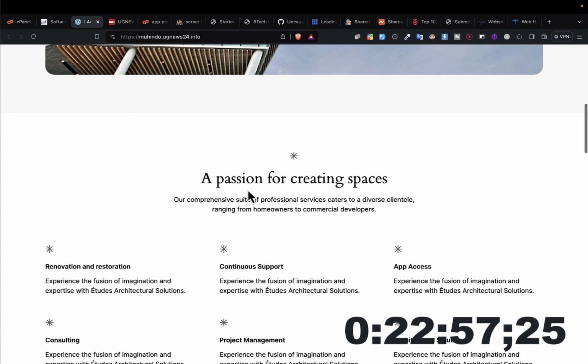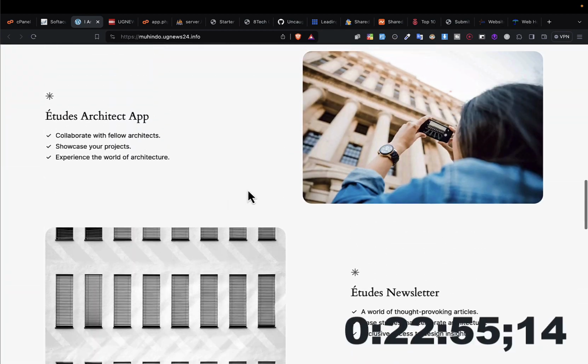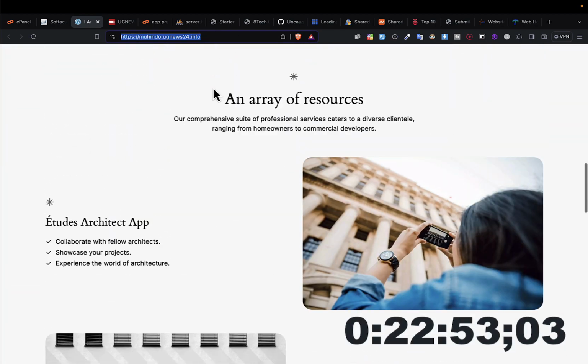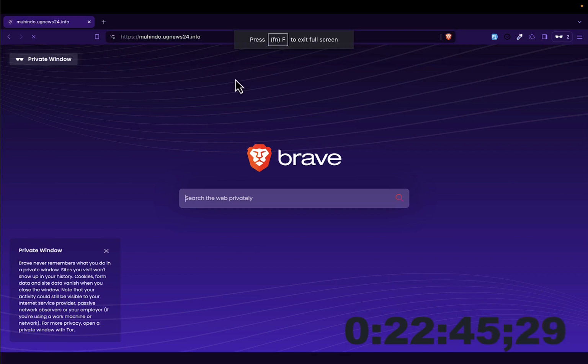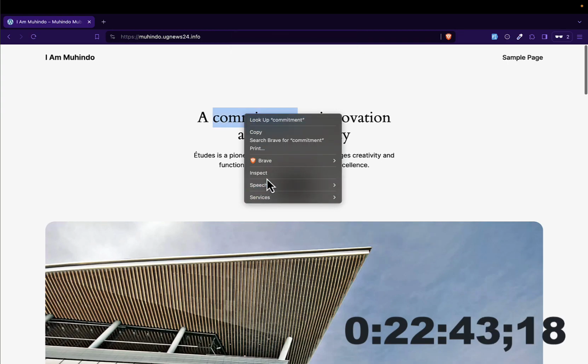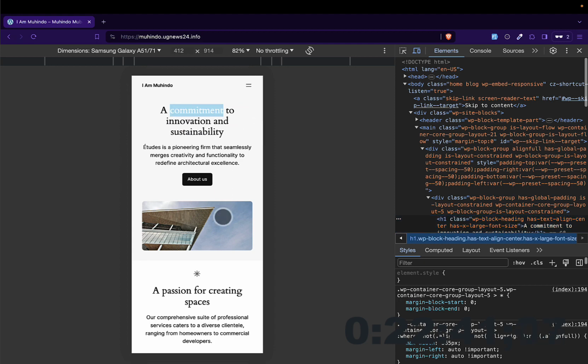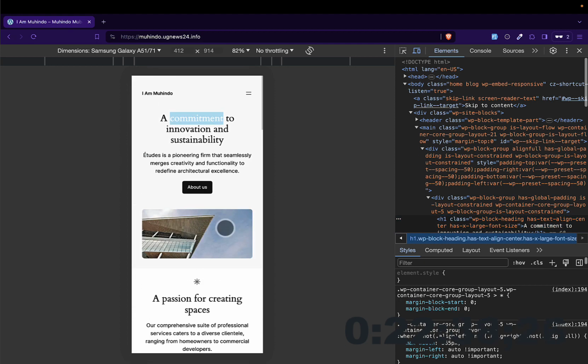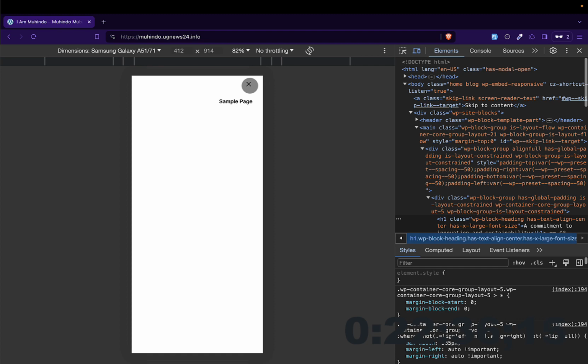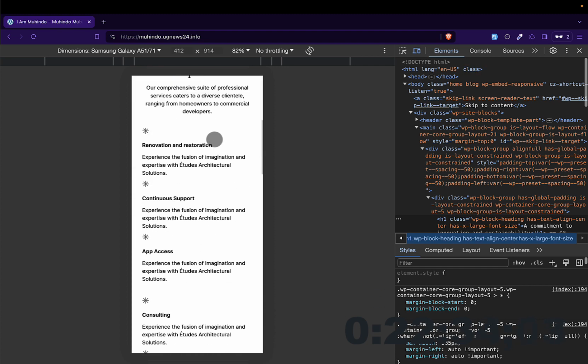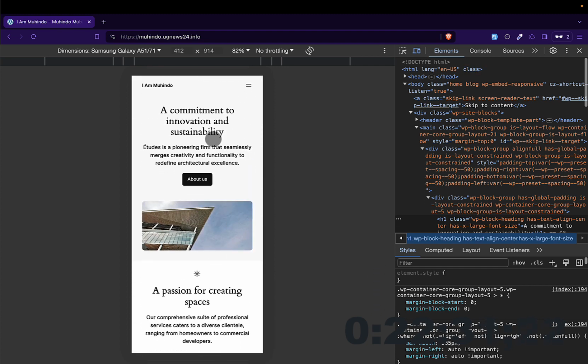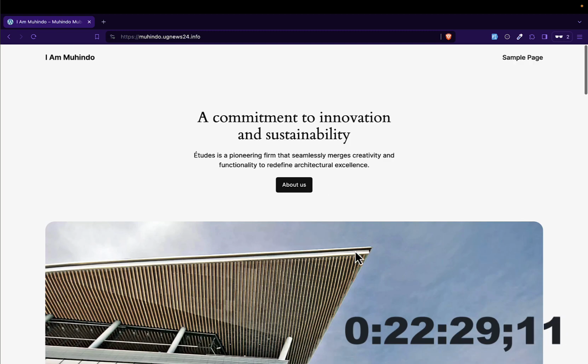It is secured. And if you visit now, mohindo.ugnews.info, you can get my website from anywhere, including the mobile phone. For example, let me come here and I put it here in incognito. So let's try to see how it looks on the mobile phone. You see, that's how it also looks on the mobile phone. Okay, see, I'm able to access my website. It can be accessed globally, everywhere in the world. This website can be accessed. So it is that simple to create a website.